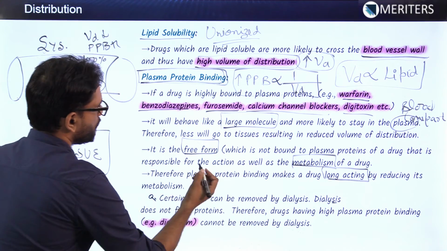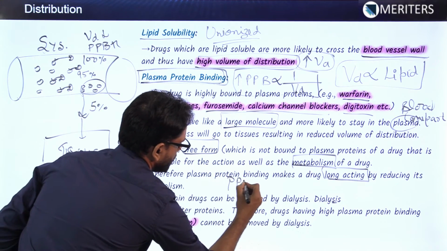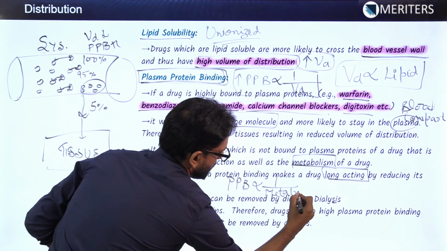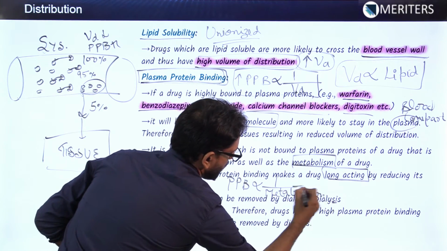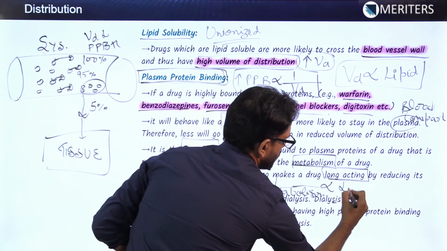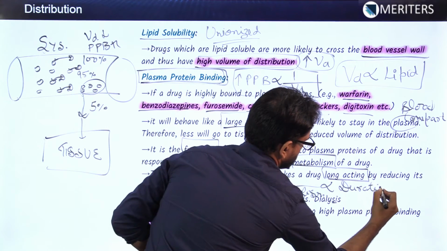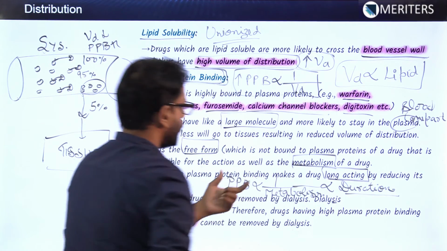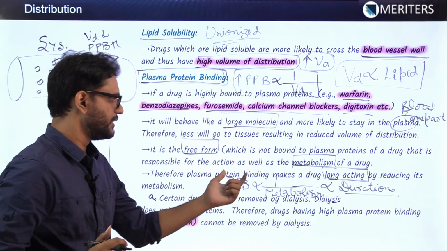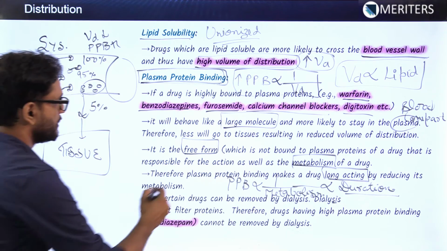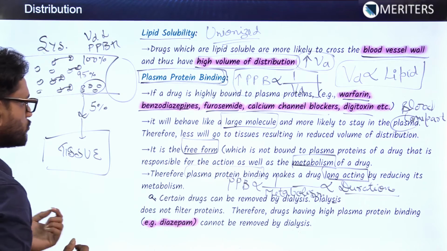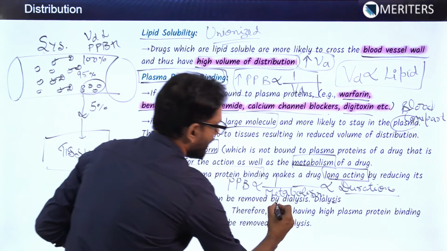Why is it so? Now we can have our third concept: plasma protein binding is inversely proportional to the metabolism of the drug. The less the metabolism of the drug, or the more delayed the metabolism, the longer will be the duration of action. So long acting drugs are also those drugs which have increased plasma protein binding. More plasma protein binding means longer duration of action of the drug. Now, certain drugs can be removed by dialysis.